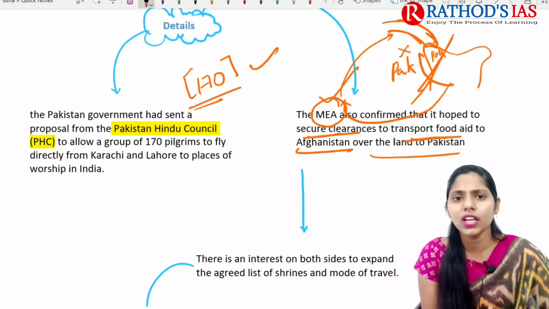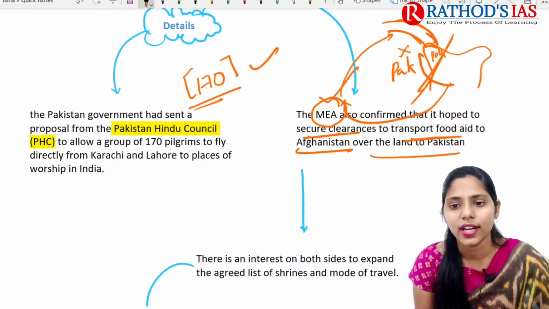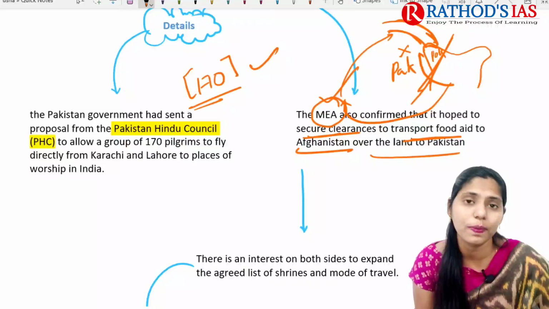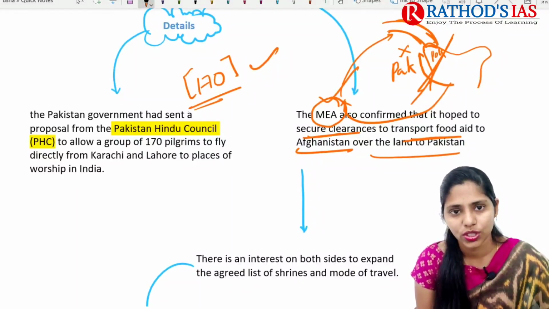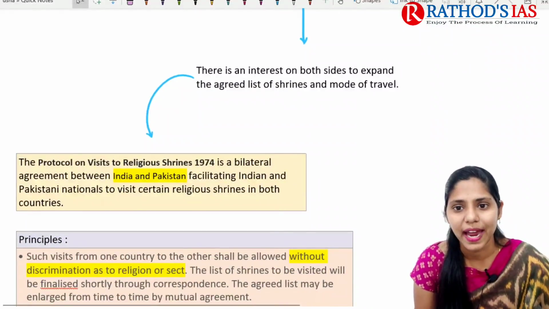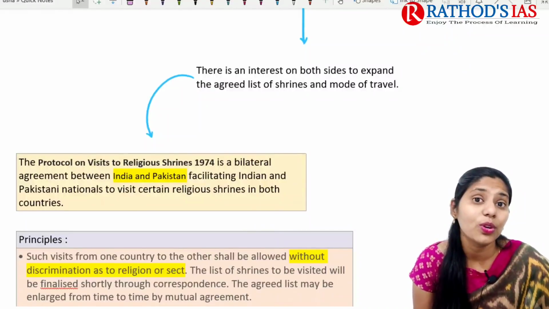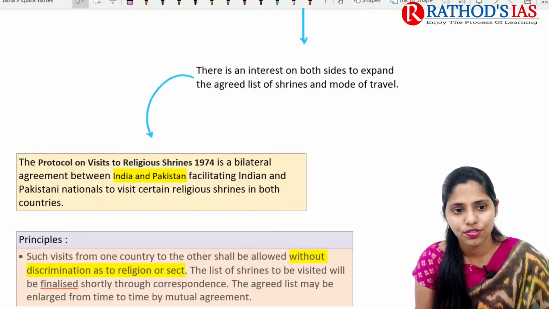If Pakistan accepts, we can have a land route through Pakistan to Afghanistan to provide food aid. There is an interest on both sides to expand the agreed list of shrines and the mode of travel. They will update the mode of travel with air travel, and they are also going to increase the list of shrines.